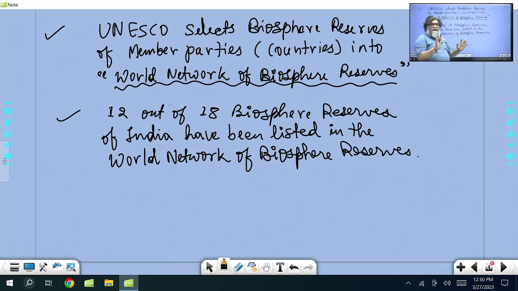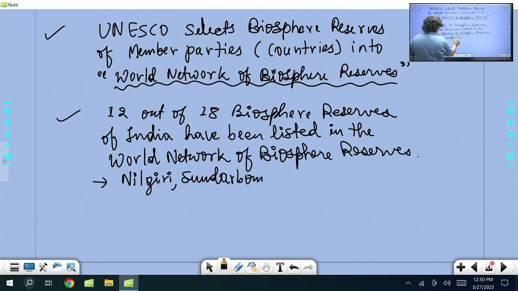I'll write the names. I'll first give you the name here. Like here the names are Nilgiri. I'm giving the name here. Sundarbans. Sundarbans has been added here. Then Gulf of Mannar.